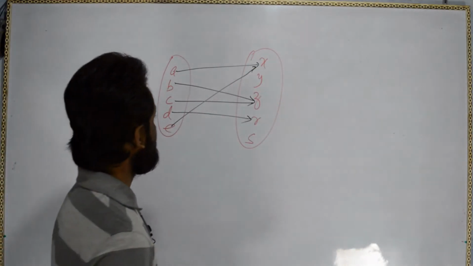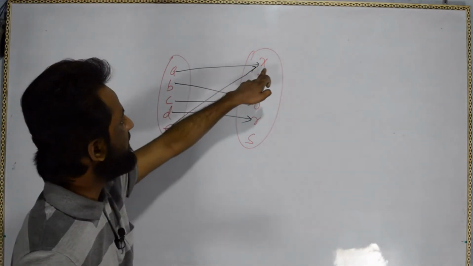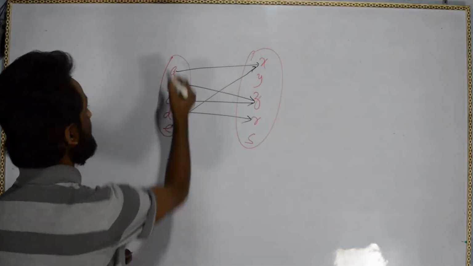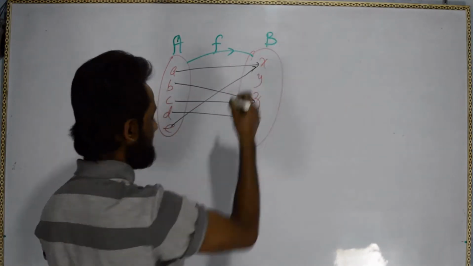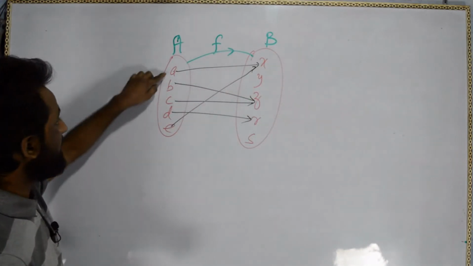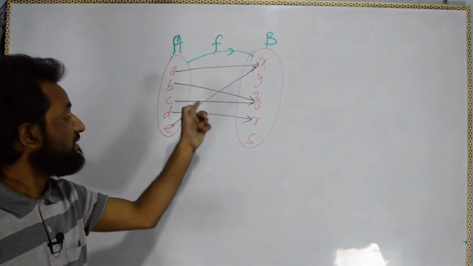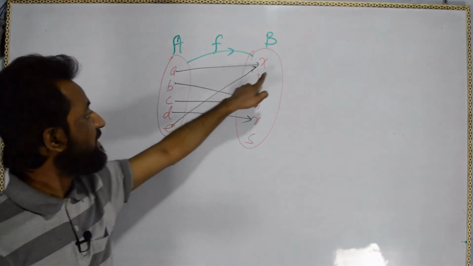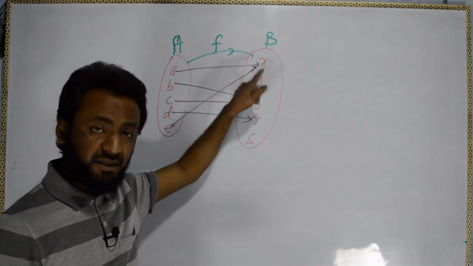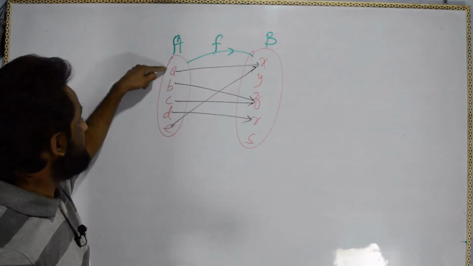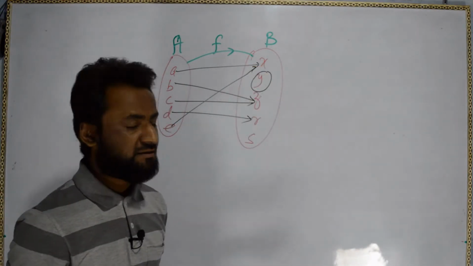So is this a function or not? See here, A and E are both going to X. According to our children father example, A is the child of X as well as E is the child of X. So this man X is the father of these two children A and E. Here Y is not having any child, that's not an issue.